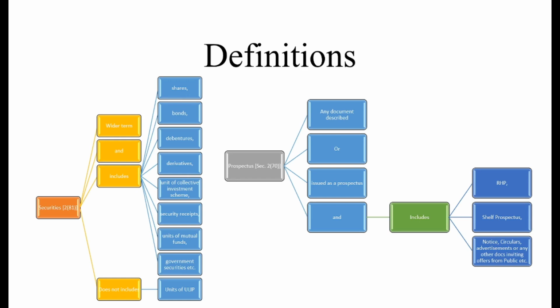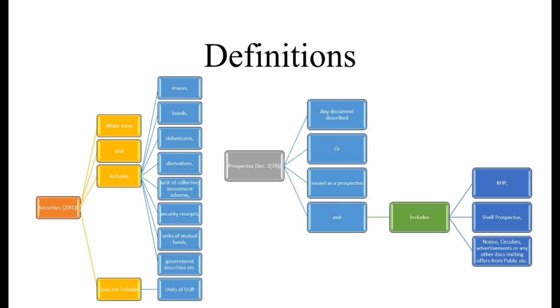Correct. So let's revise once again. Securities, section 2(81), is a wider term, and includes the shares, the bonds, debentures, derivatives, units of collective investment schemes, security receipts, units of mutual fund, and government securities, and many more like this. Correct.